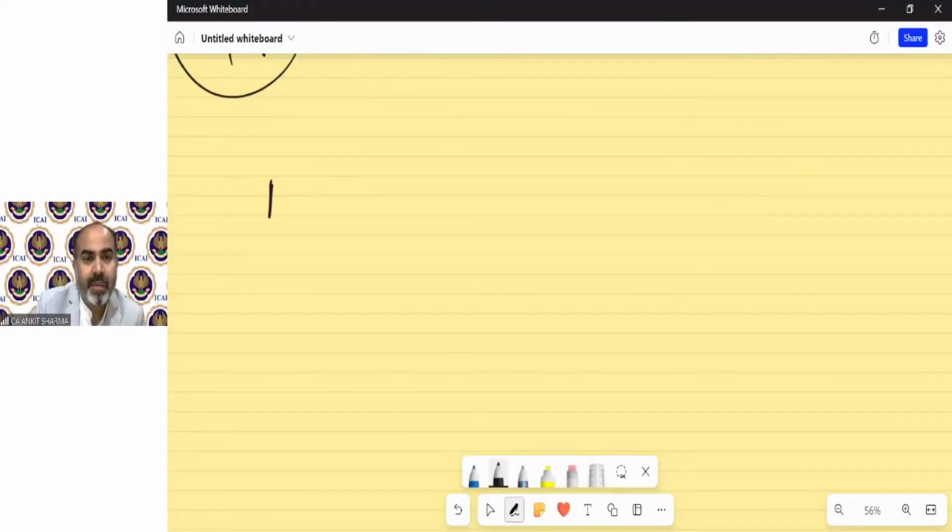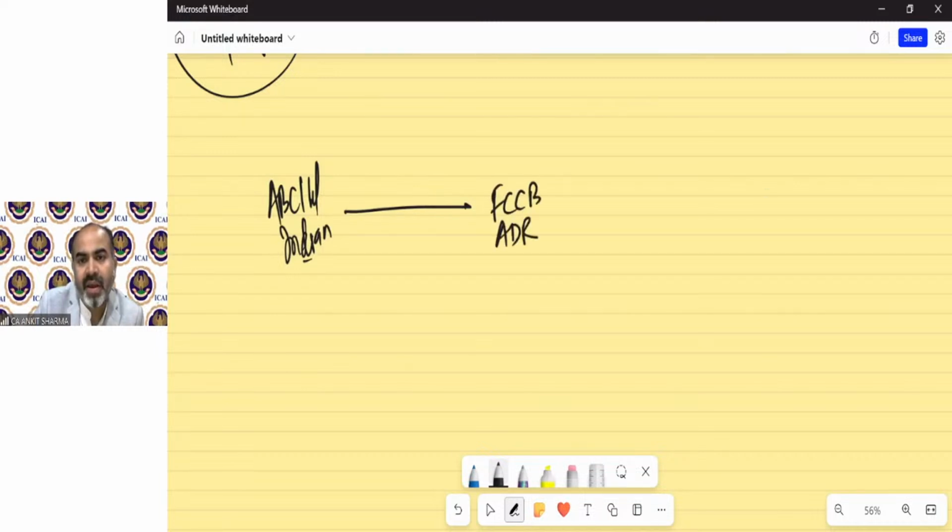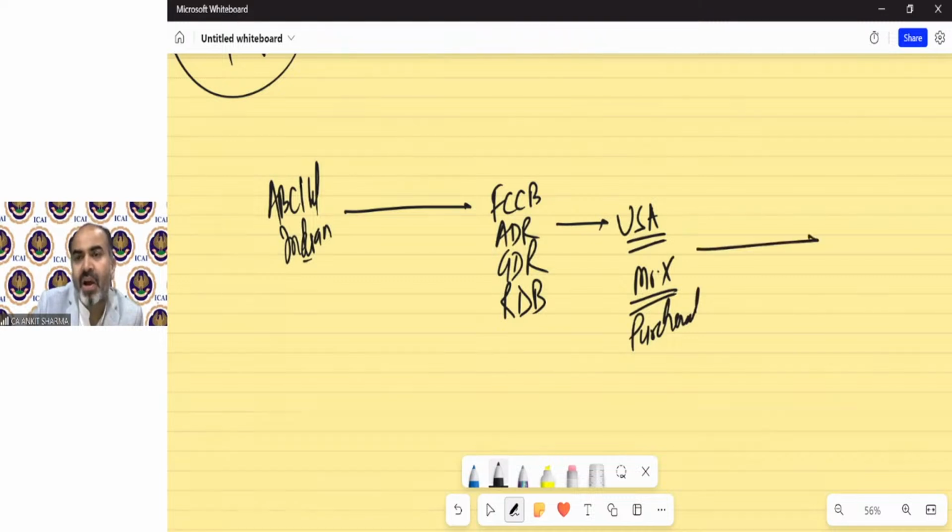Suppose there is an ABC Limited in India. It issues FCCB, ADR, GDR, rupee denomination bond in USA, etc. Mr. X of USA purchases these, and now after 1 year, 2 years, 6 months, etc.